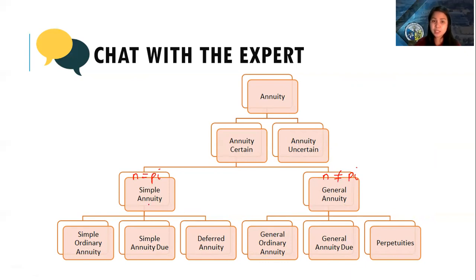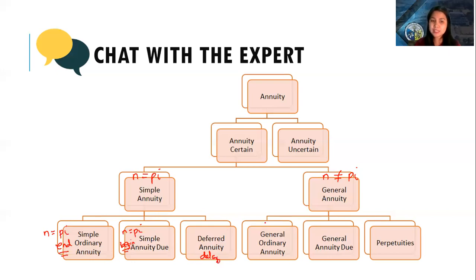Under simple annuity, it can be a simple ordinary annuity. It means that the compounding period is the same as the payment interval. And in simple ordinary annuity, the payment is done at the end of the payment interval. But for simple annuity due, the payment is given at the beginning of the payment interval. For deferred annuity, there is a delay on the first payment.